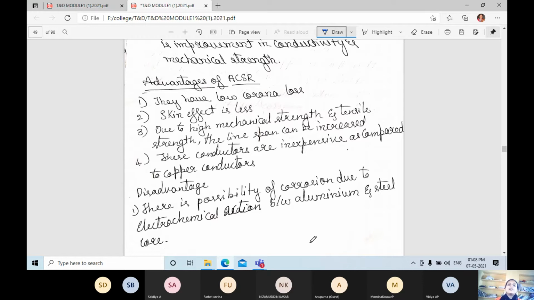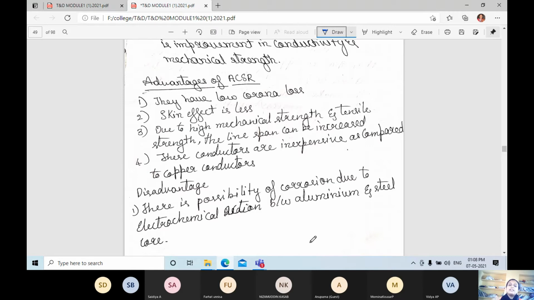Skin effect is less. Due to high mechanical strength and tensile strength, the line span, that is the space between two towers or two supports, can be increased.